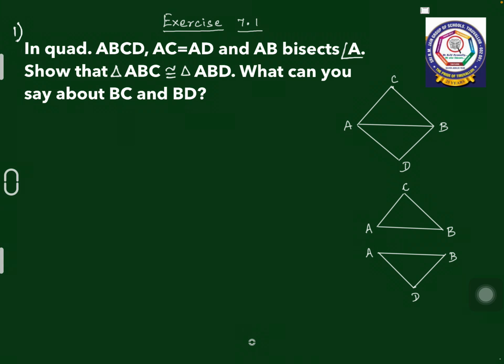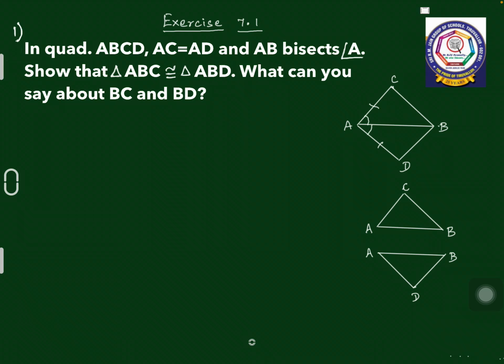Exercise 7.1 in the chapter Triangles. First question: in quadrilateral ABCD, AC is equal to AD. In the quadrilateral ACBD, AC is given equal to AD, and AB is bisecting angle A, which means these two angles are equal. Angle BAC and angle BAD are equal.